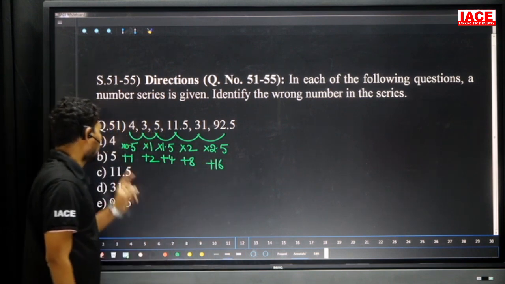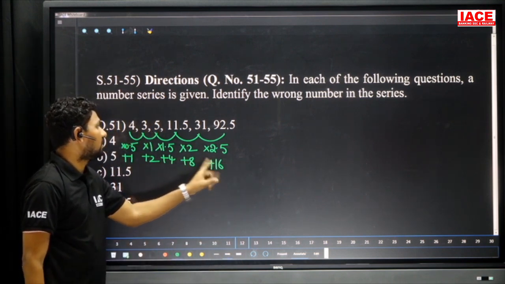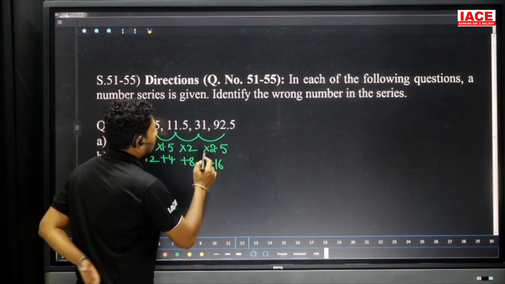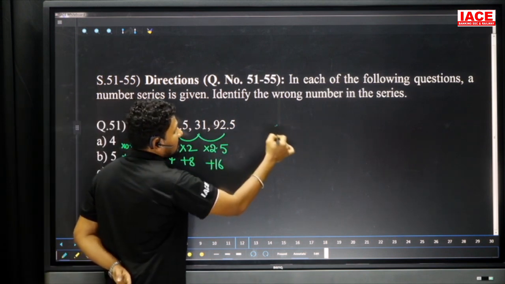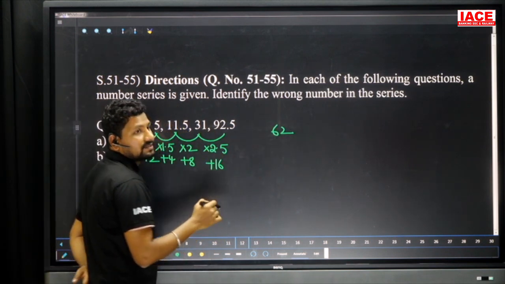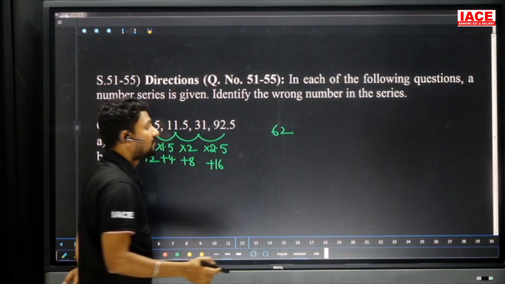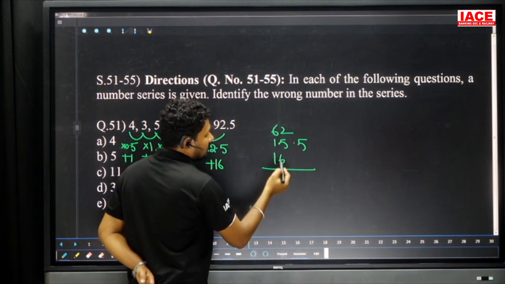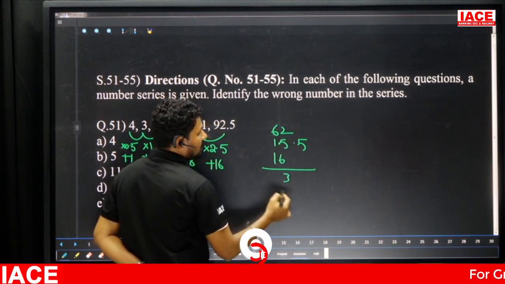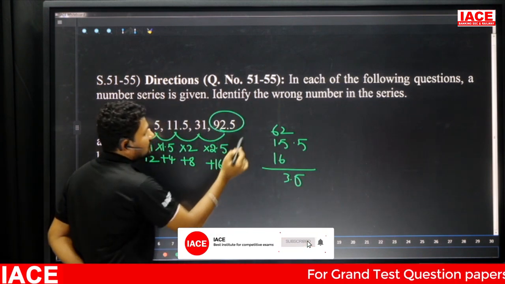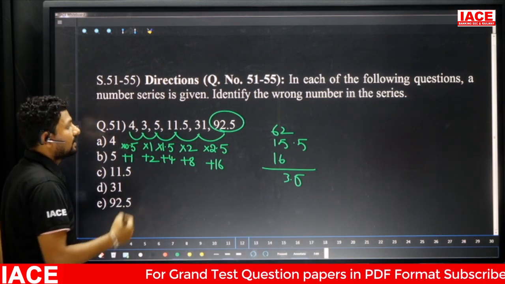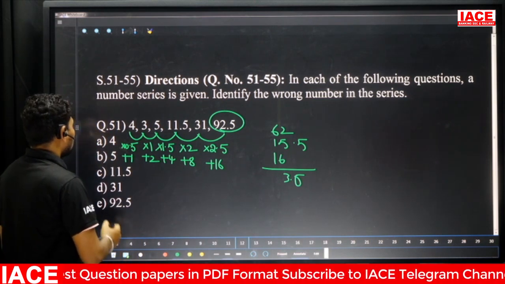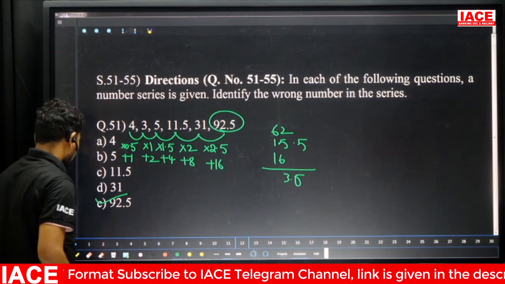Now here is multiplied into 2.5, now it is added by what is the number? 16. Here 1, 2, 4, 8, 16. Now 31 into 2.5, 31 twos are 62, and 31 half value is required. 31 half value is 15.5, 15.5 and added extra here. So 6 plus 5 is 11, 11 plus 2 is 3, 3.5 will get, but here the number is 2.5, the wrong number is what? 92.5 is our answer. So here option is E.